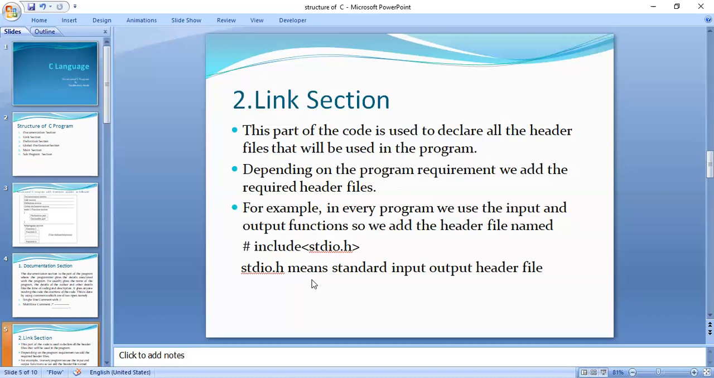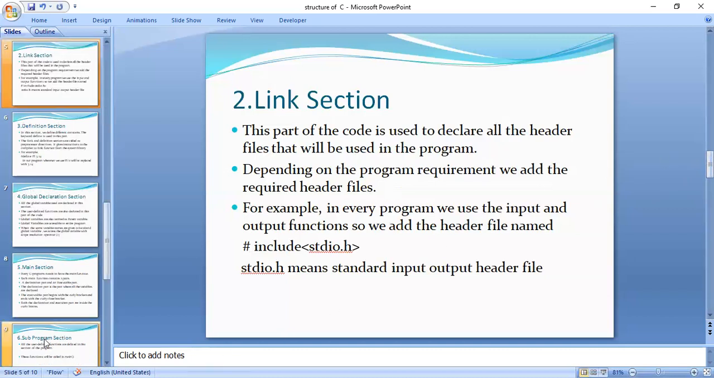And what did I say regarding the hash? Any statements which begin with hash are said to be preprocessor directives. Not only in the link section, in the next definition section also, we are going to use the preprocessor statements, or preprocessor directives, as we say. So this is about the link section.